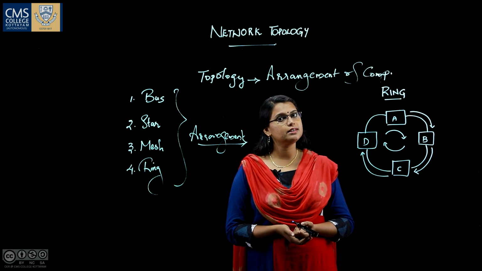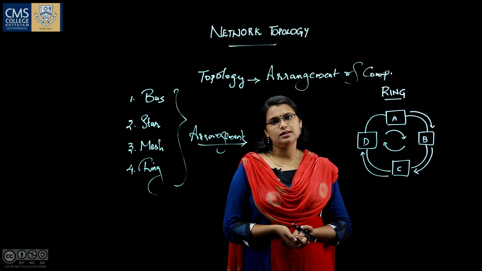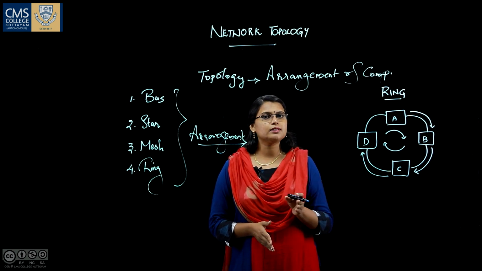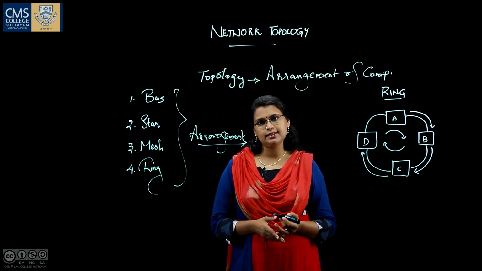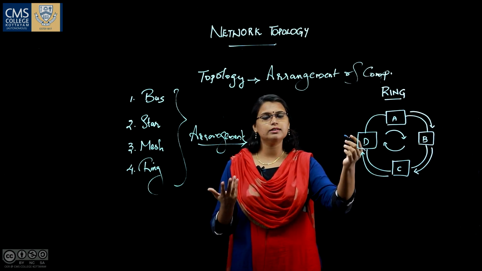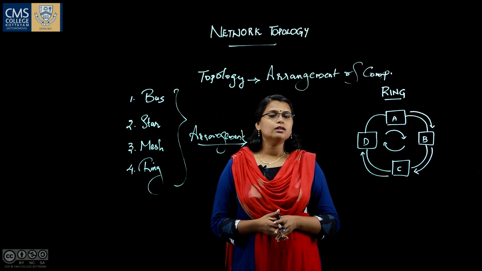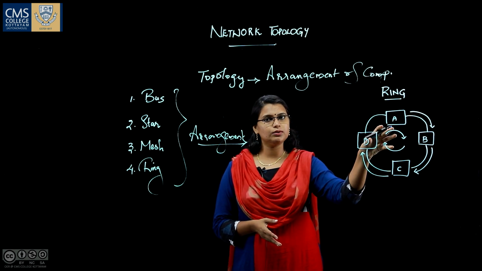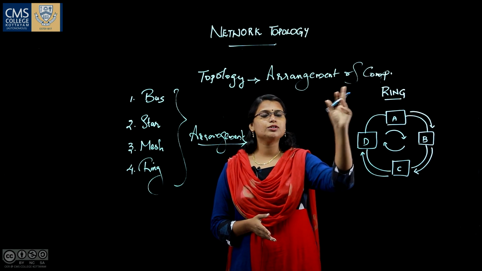But the security is also lesser because the message will reach every other device before it reaches the destination. Besides the lack of network security, it also poses some other drawbacks. Whenever a system fails, the entire network will collapse. Whenever system A or B or C or D collapses, the entire network will collapse. Also, reconfiguration is a tedious task, meaning adding new devices to this network or removing existing devices from this network is tedious. That's all about ring topology.